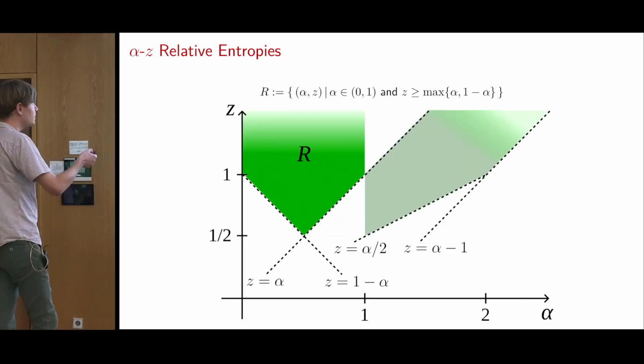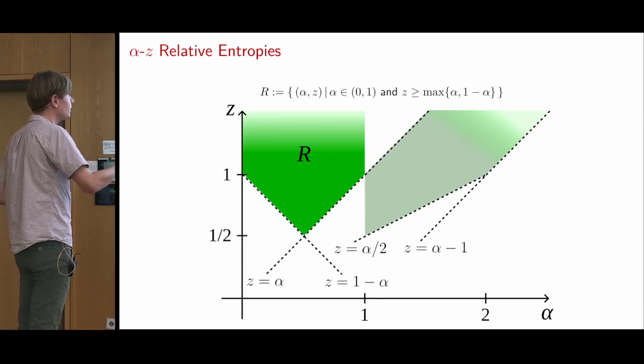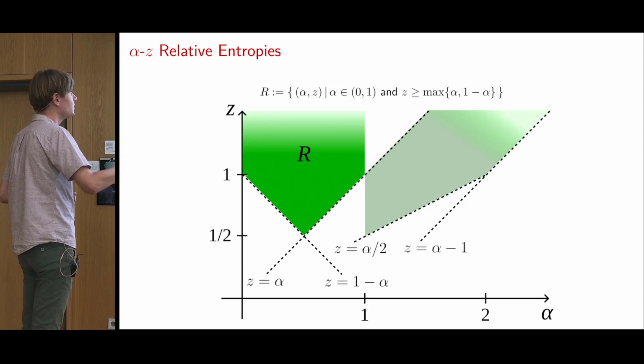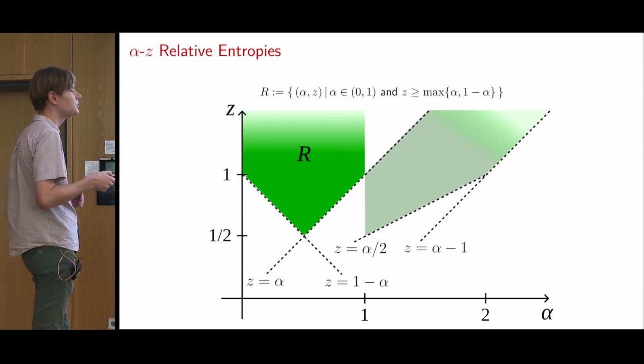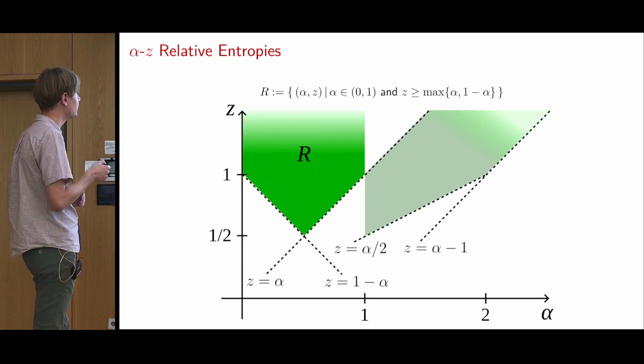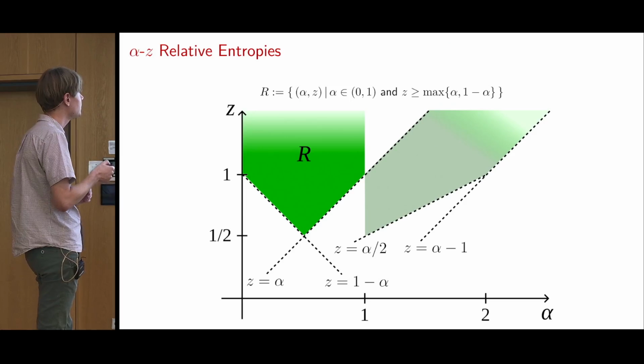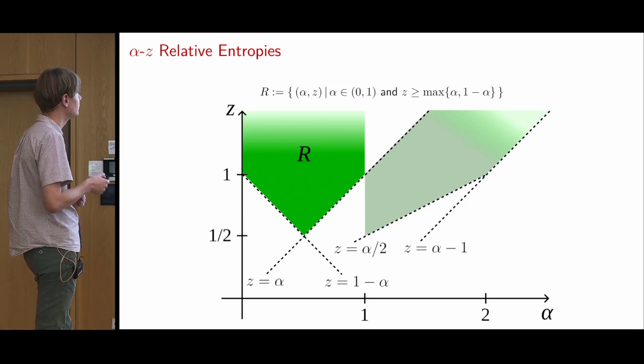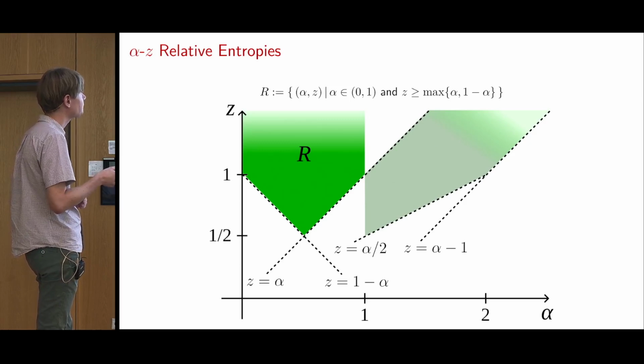So for this green area R, and also this more grayish-green area, those are exactly the regions where DPI holds. And it will turn out that in our case, we can characterize large sample majorization in terms of this subset R of specific divergences.